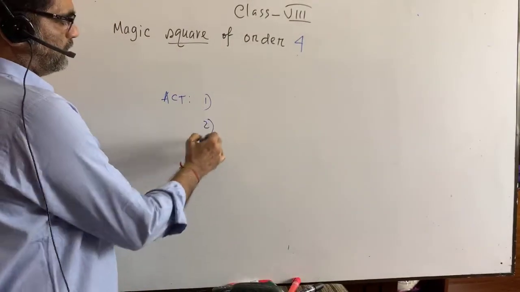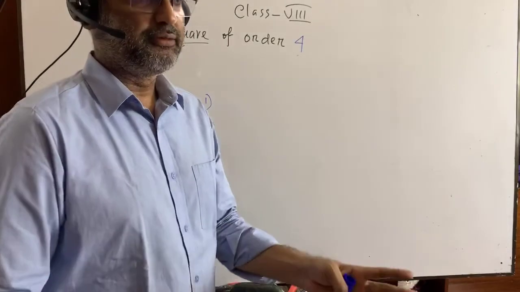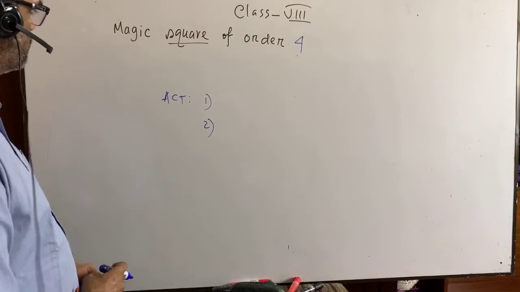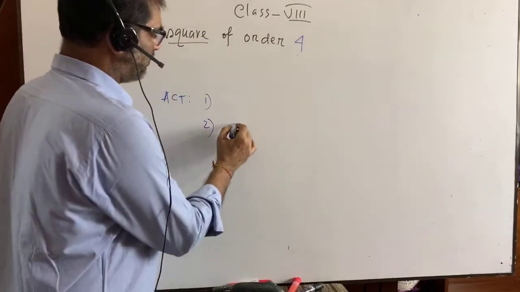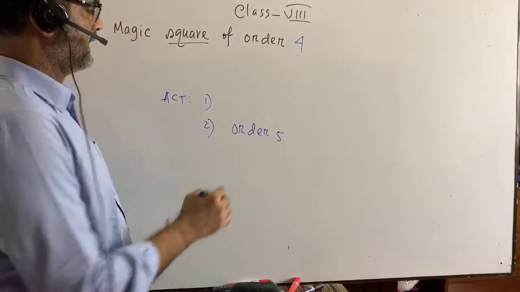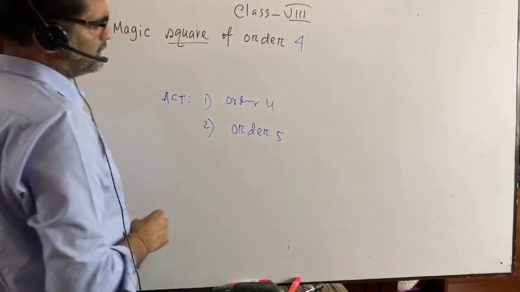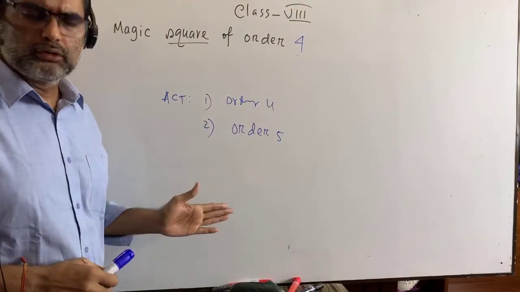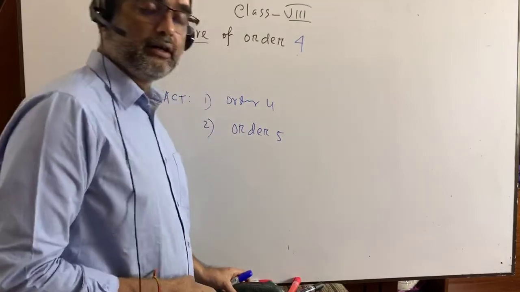Number 2, there is a group work that is to be done among yourselves, that is by the classmates of one section, to construct the magic square of order 5. Of order 5. Okay. And here, order 4. So I am going to do that activity that is given in your book. Number 1, order 4 in a different way. That is not given in the book.